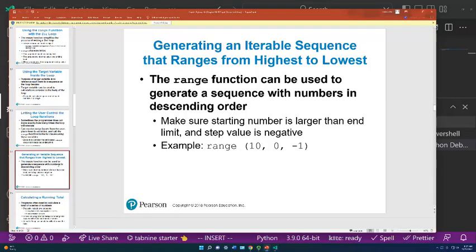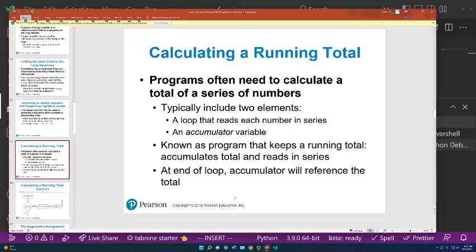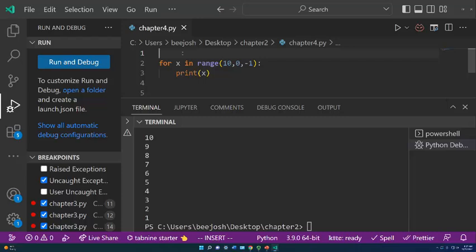Okay, calculating a running total. This is something that we call an accumulator, and often what you'll have is you may have a total, or how about this? It's an assignment I used to do with some of my younger aged students. It's the grains of rice problem. If you were given 2 grains of rice to start with, and you were told that tomorrow you would get double the grains of rice as your previous day.